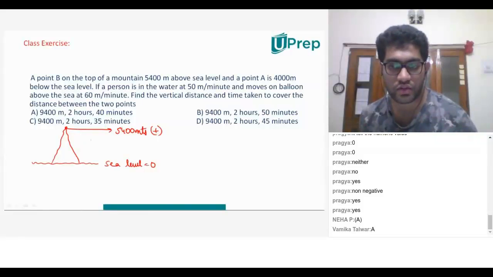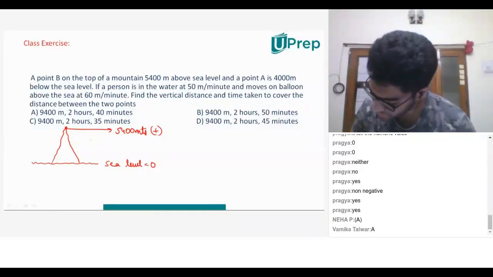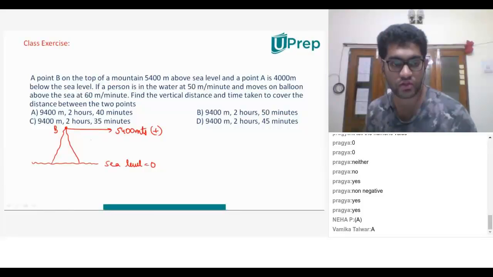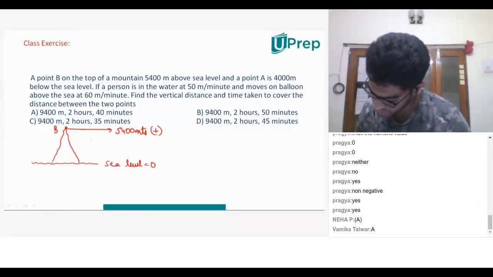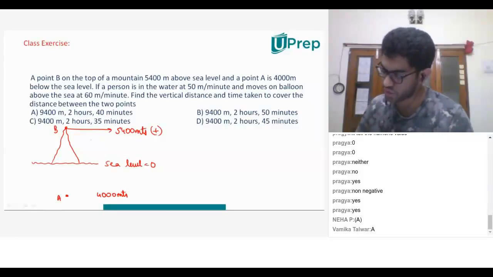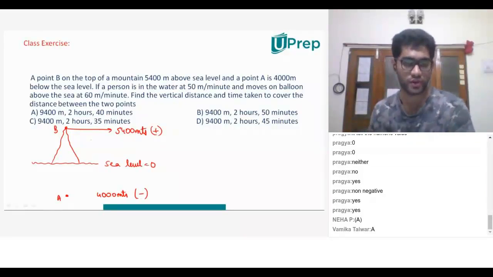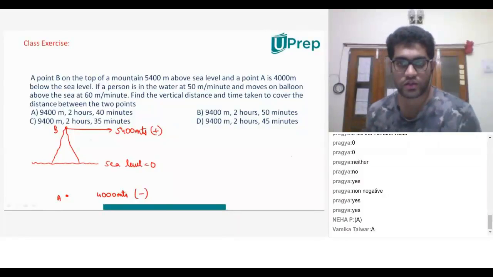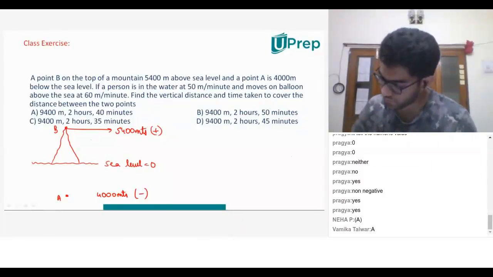Then there is a point A. This is point B, basically. Then he says there is a point A, which is 4,000 meters below the sea level. There is some point over here, which is point A. This is 4,000 meters. It is below the sea level, so it is in the form of a negative. Now, what is he asking us? Second statement. We're clear till here.